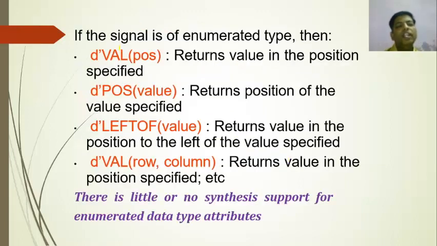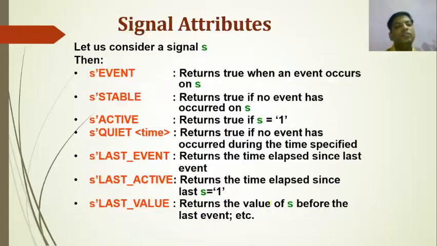If the value is of enumerated type, then D value position returns value in the position specified. D position value returns the position of the value specified. D left of value returns value in the position to the left of the value specified. D value row column returns the value in the position specified, etc. There is little or no synthesis support for enumerated data type attributes.